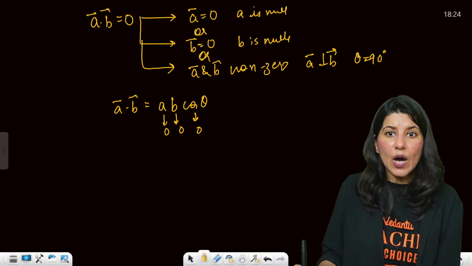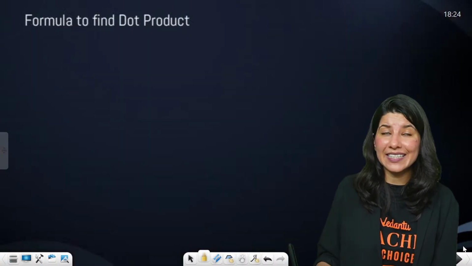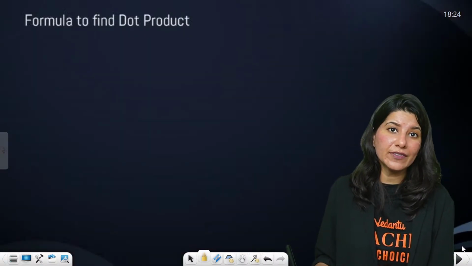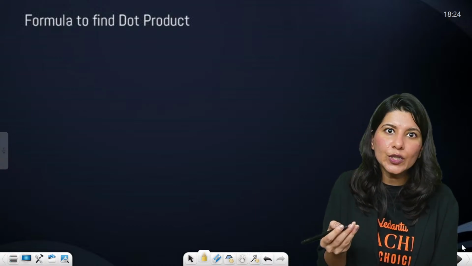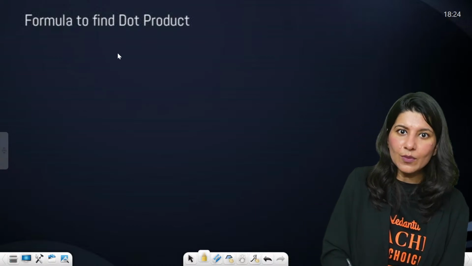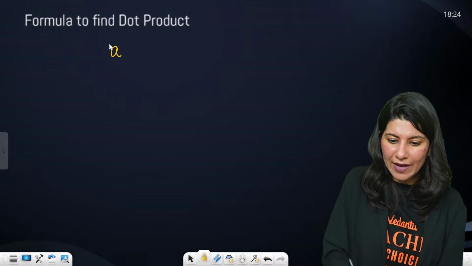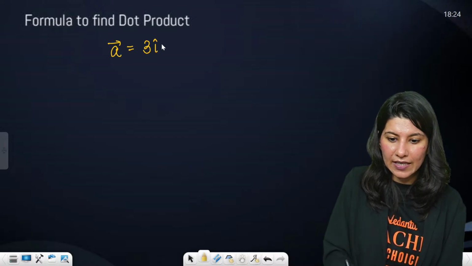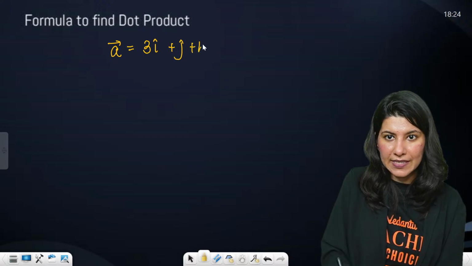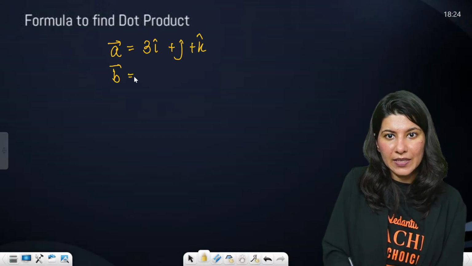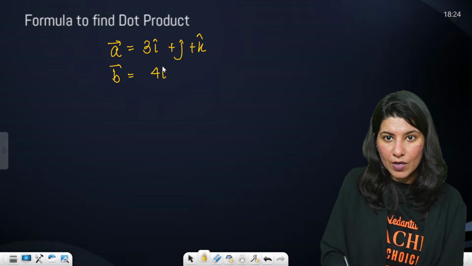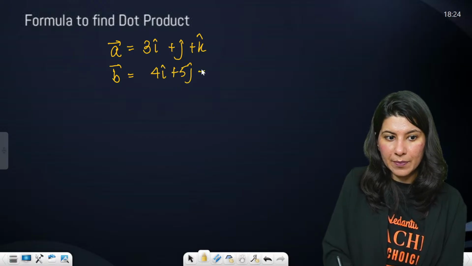Okay. Now, how to find a dot product? Ma'am, you are saying that A dot B is positive, A dot B is negative, but how exactly are you going to find the dot product? So, the formula to find a dot product. Suppose you have a vector A which is 3i cap plus j cap plus k cap, and there is a vector B which is 4i cap plus 5j cap plus k cap.